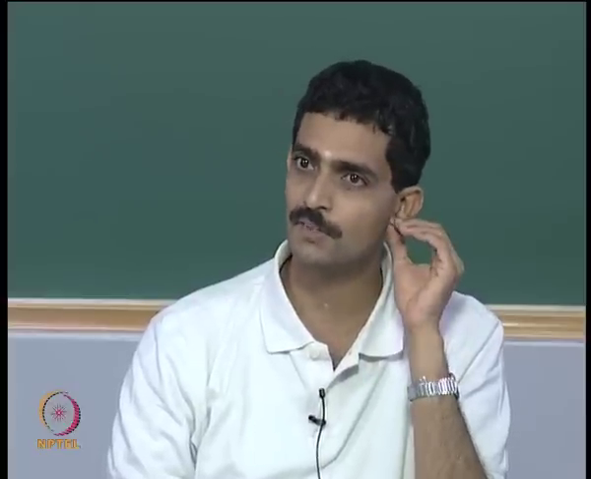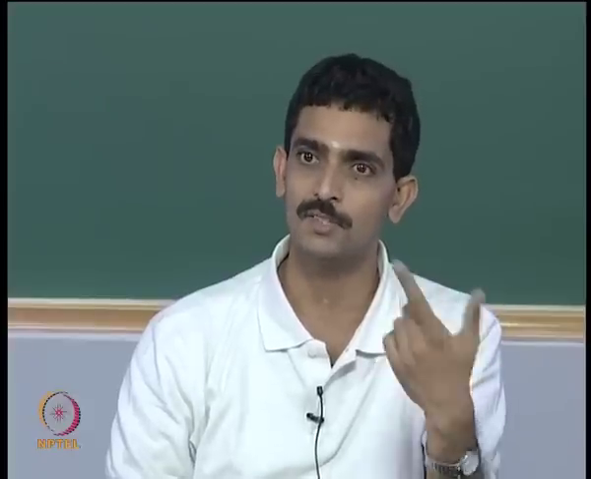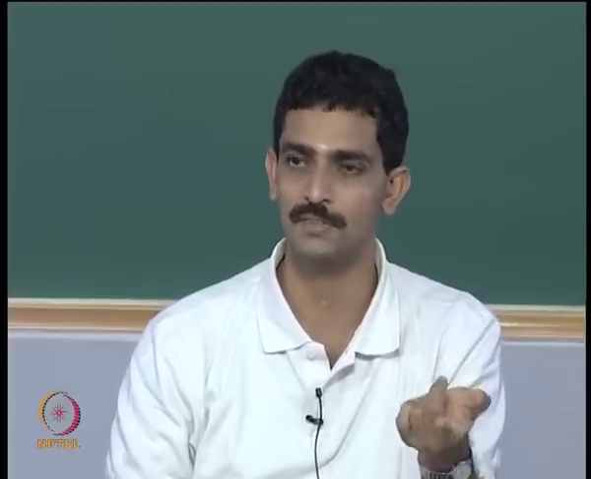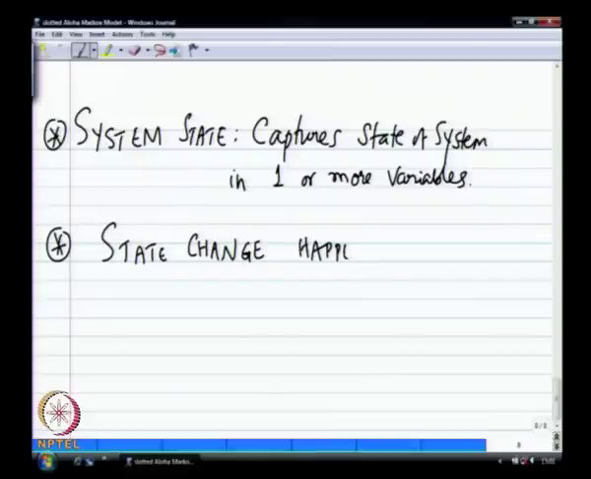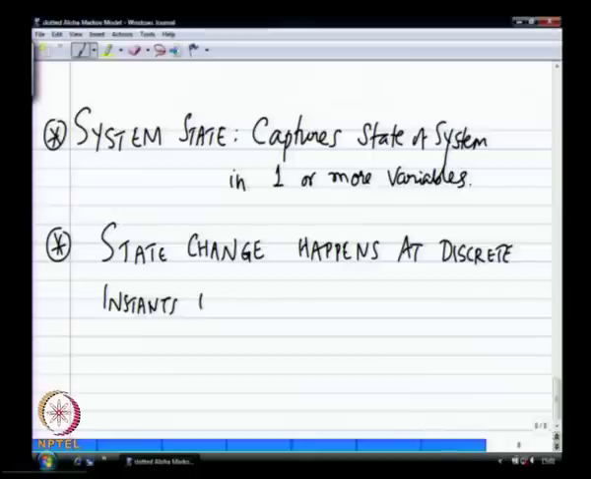Everything is interrupt driven. If you look at a system, the timer interrupt changes the process that is running on the CPU to some other process. If it is a hardware interrupt, you go and process that hardware. That will also invoke a change in the system itself. So your state change happens at discrete instants, whenever an event takes place.